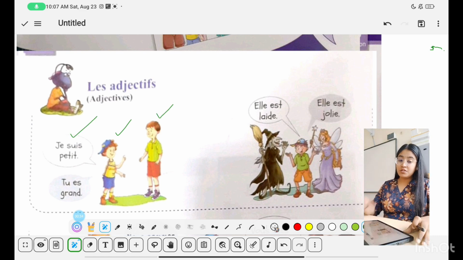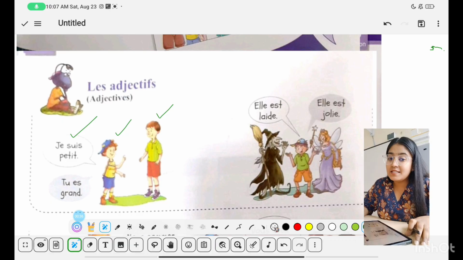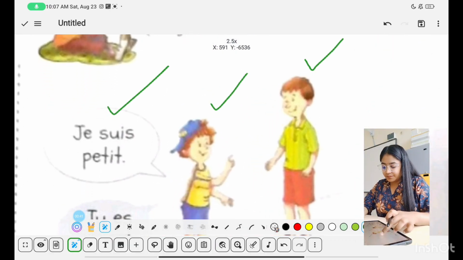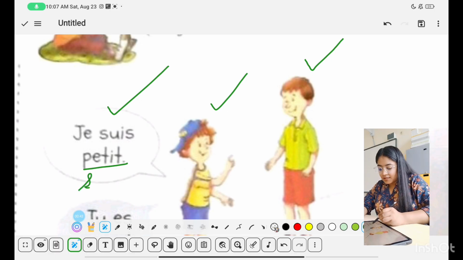If you remember, je suis, we've studied this earlier, subject pronoun plus être. Je means I, suis means am. I am petit. Petit means small. I am small. Je suis petit.